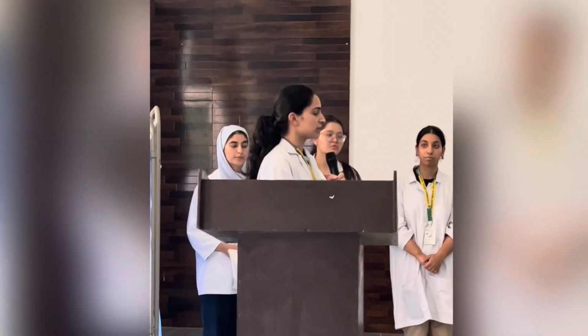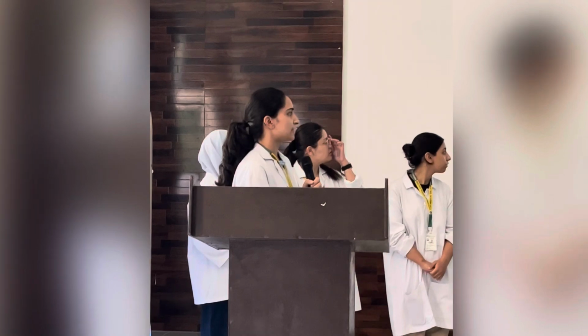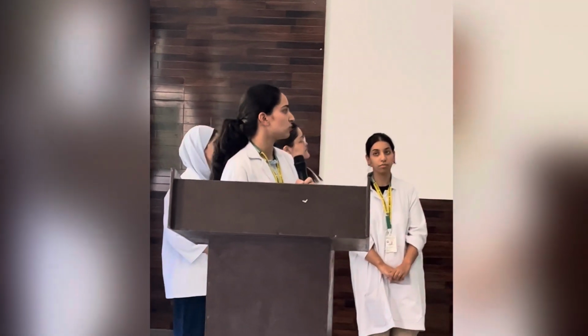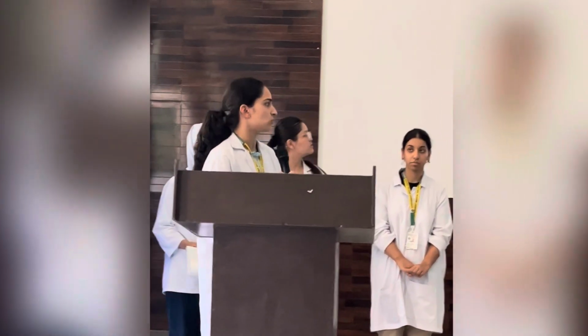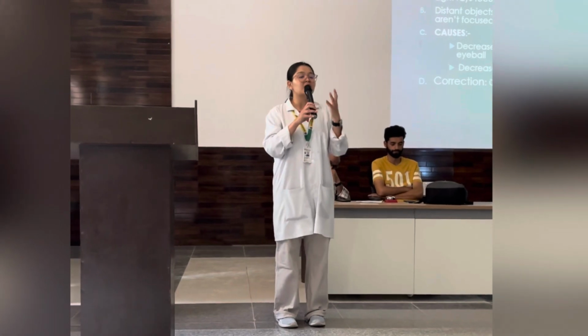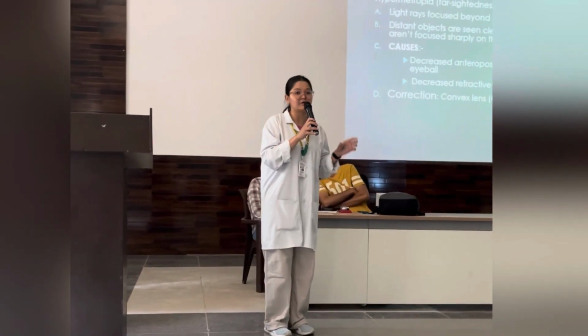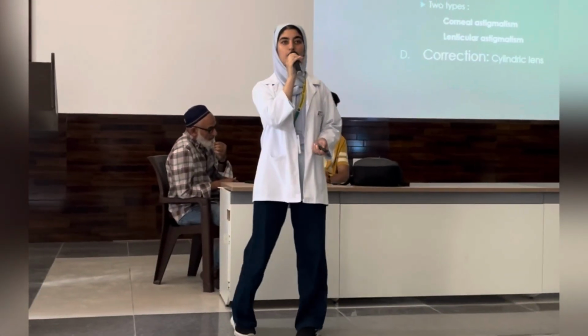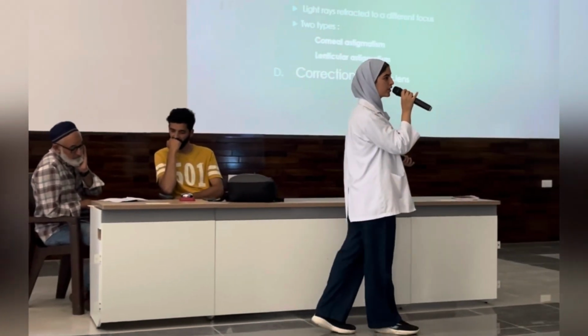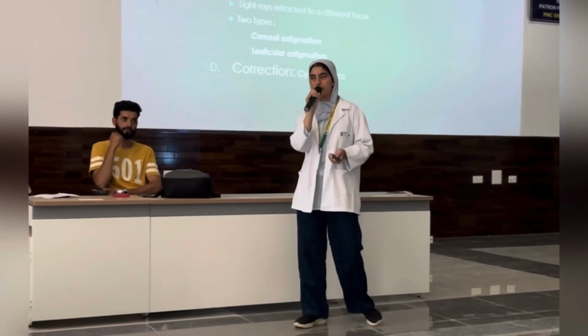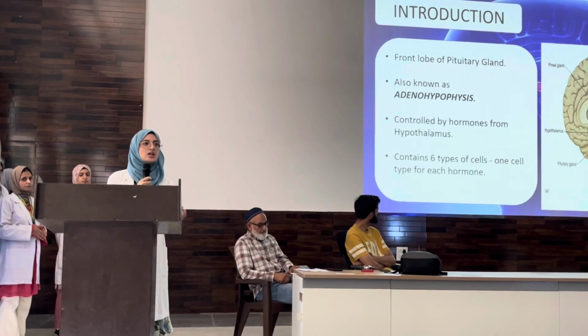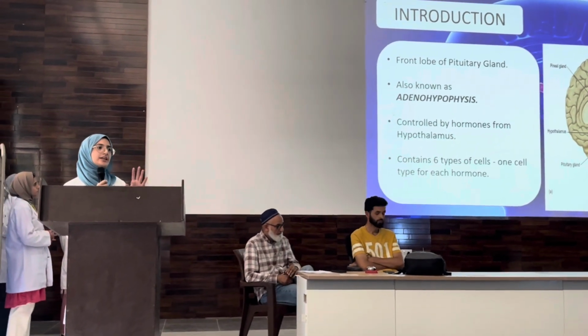This point should be noted here because in the human eye, the greater difference between the refractive indices is between the air and the cornea, where the maximum refraction takes place. Reasons for this, but the most common cause for this is the decreased anterior-posterior diameter of the eyeball or the cornea is altered. If the lens is altered, it is the lenticular astigmatism, and if the cornea is altered, it is the corneal astigmatism.